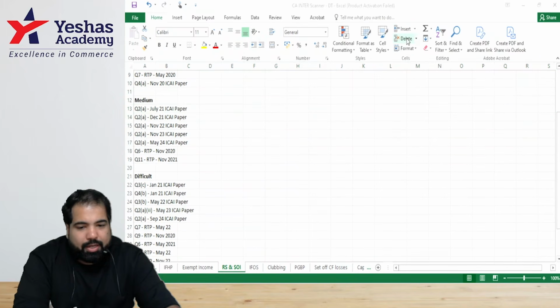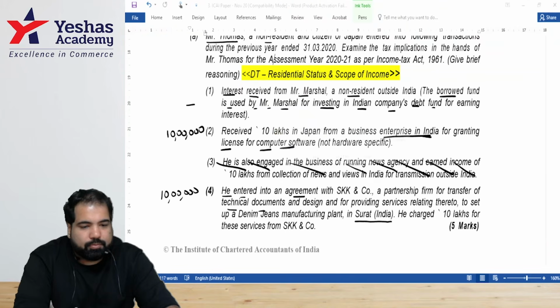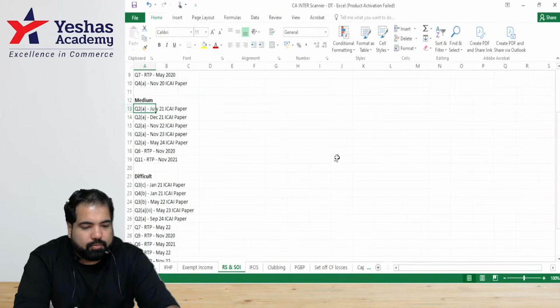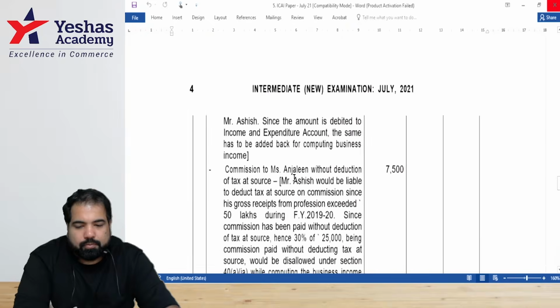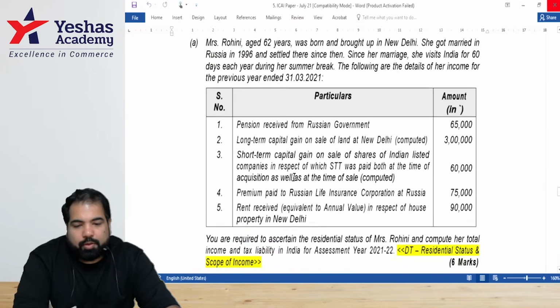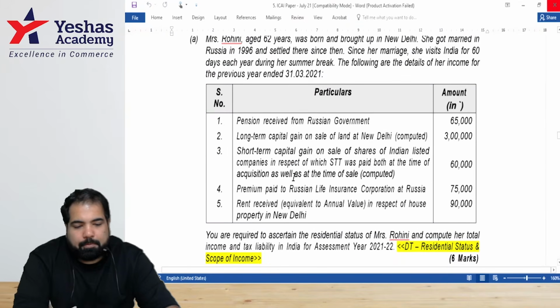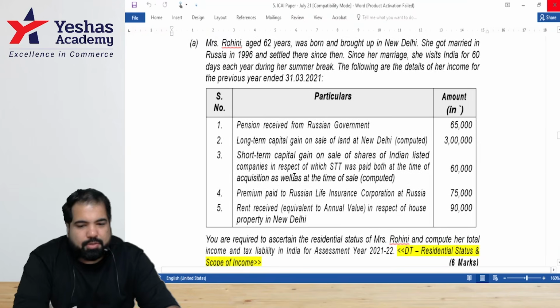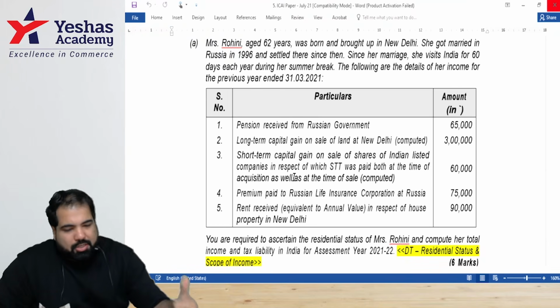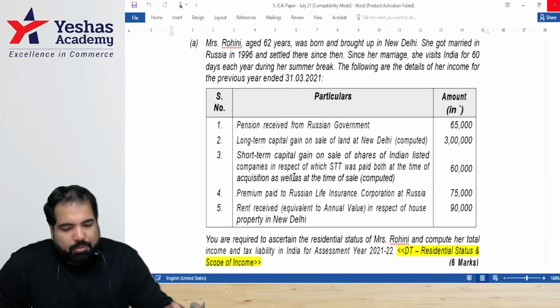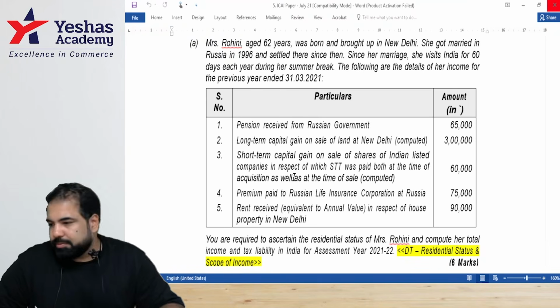Question number 2A, July 21 ICAI paper. July 21, question number 2A. Okay, perfect. This is a 6 mark question. This is a lady called Rohini. Right now it's 5:16. The next 3 minutes are yours. Please find out residential status and then compute her total income. Don't compute her tax liability for now.